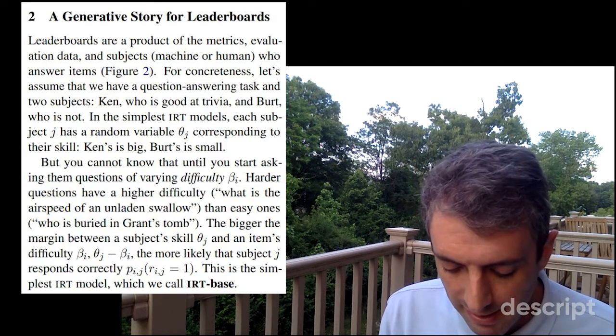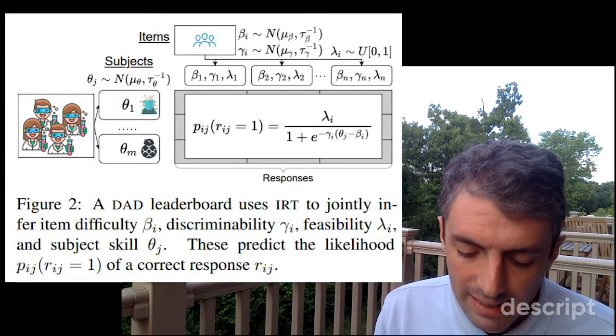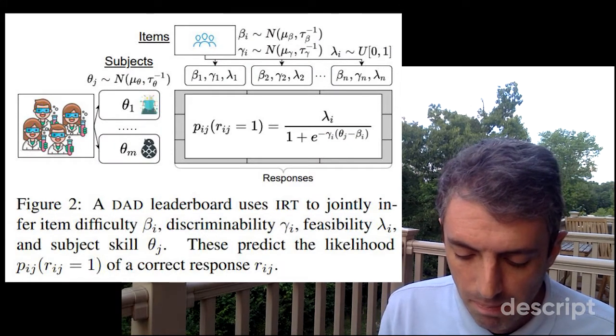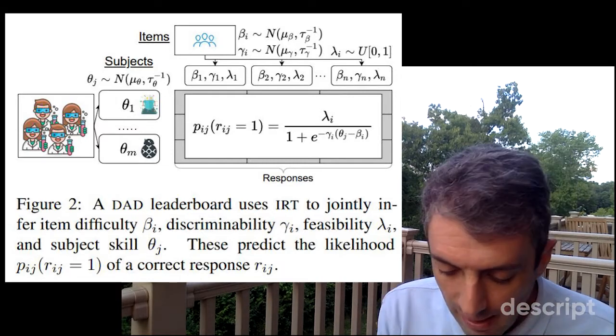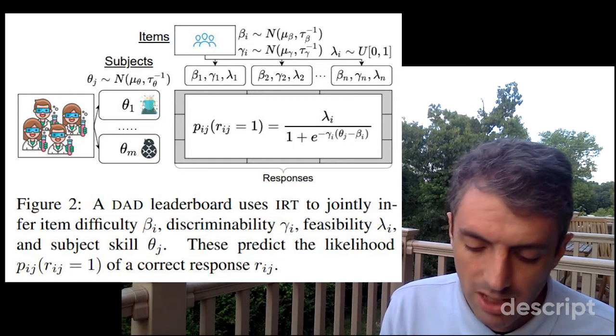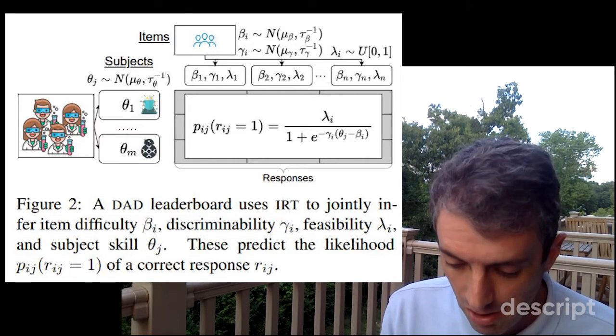This is the simplest IRT model, which we call IRT base. Figure 2: A DAD leaderboard uses IRT to jointly infer item difficulty beta_i, discriminability gamma_i, and feasibility lambda_i, and subject skill theta_j. These predict the likelihood of a correct response r_ij.